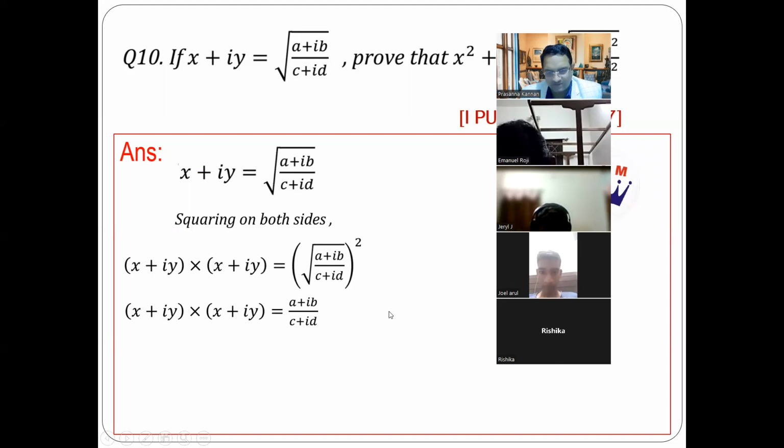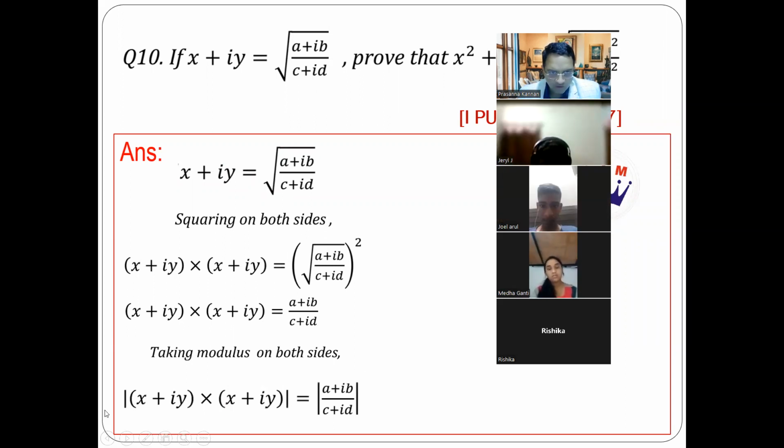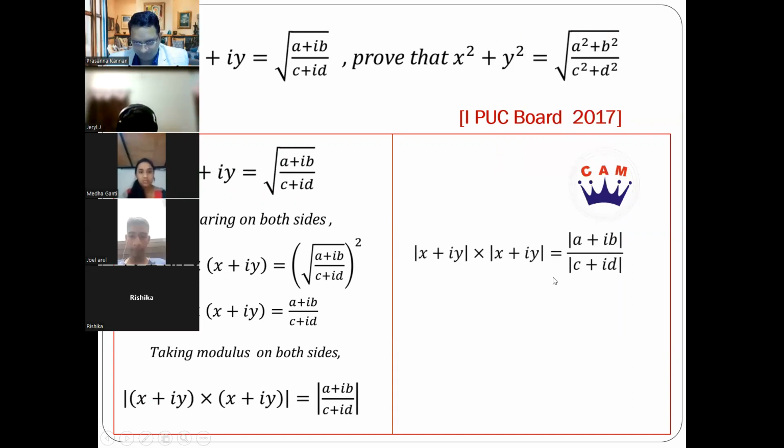Correct. Now what's the next step? We need to take the modulus. Yes, we're going to take modulus on both sides. When we take modulus on both sides, from property we know mod of z1 into z2 can be written as mod z1 into mod z2. Similarly, mod of z1 divided by z2 can be written as mod z1 divided by mod z2. So individually we can take the moduli, right? So I hope this is clear to you. Yes, sir. From here to here, yes.